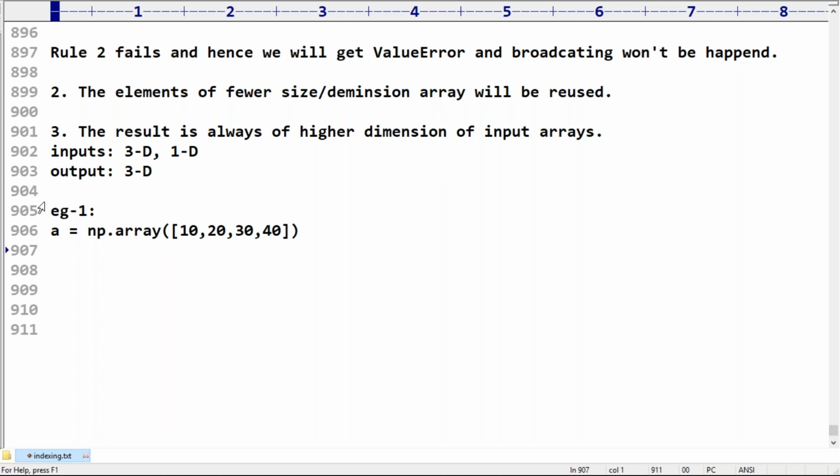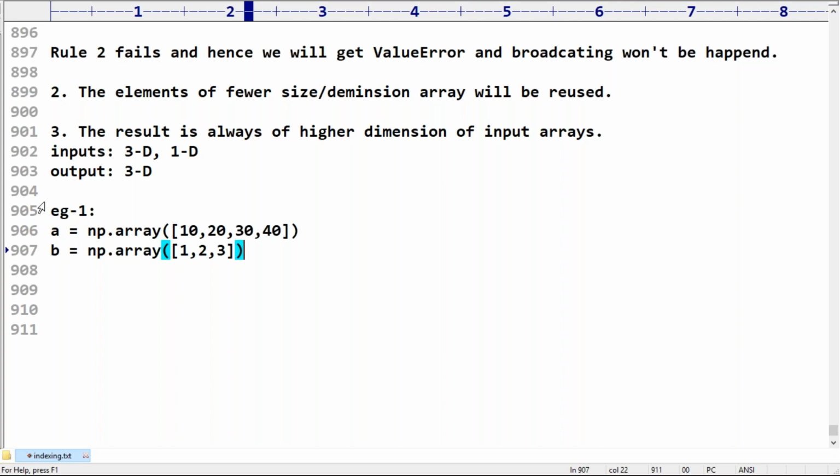Next I'm taking an array B is equal to np.array of 1, 2, 3. I'm trying to take 1, 2, 3. Now, is broadcasting required or not in this case? Please confirm. Yes, required, because the sizes are different, but the dimensions are the same. Both are one-dimensional arrays only.